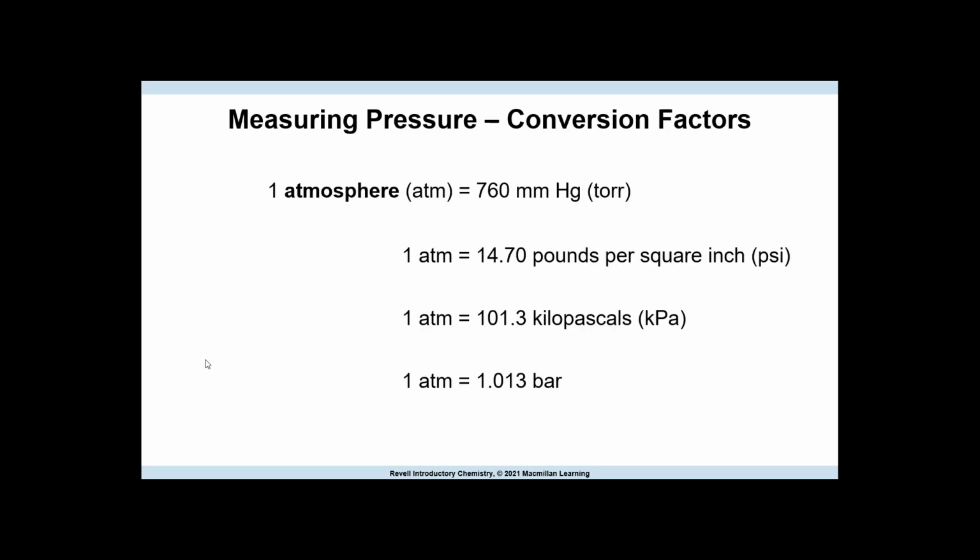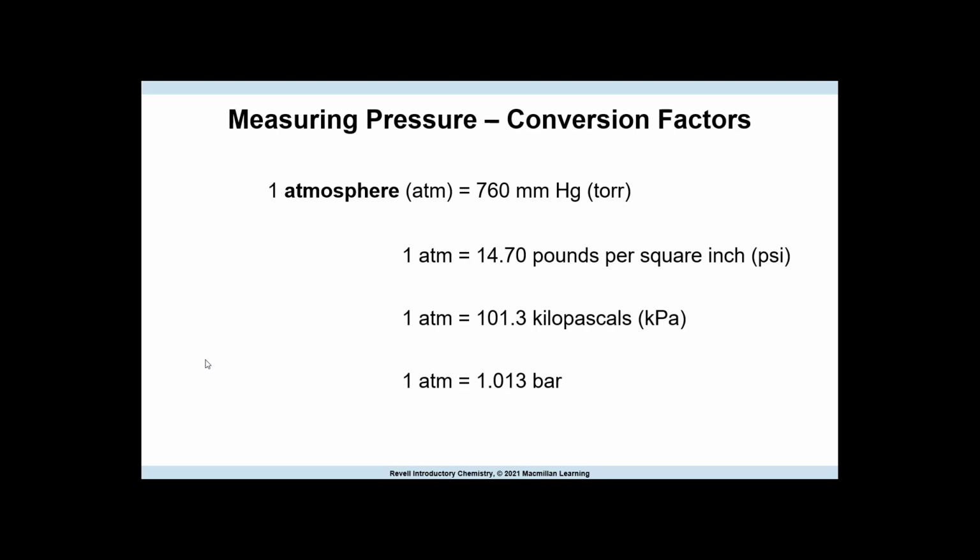We can use many different units to describe gas pressure. A common unit is atmosphere, based on the standard air pressure at sea level. One atmosphere is defined as 760 millimeters of mercury, or 1 atmosphere is equal to 760 torr.